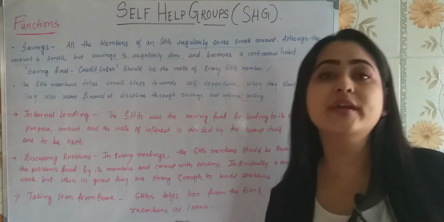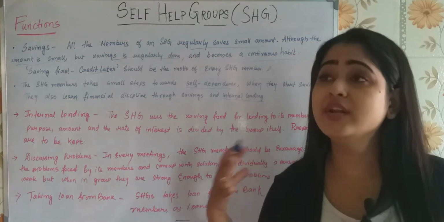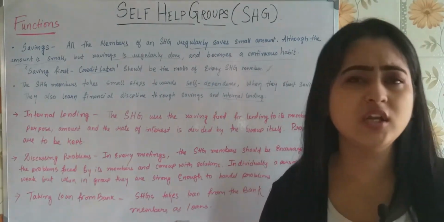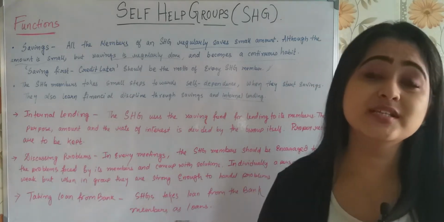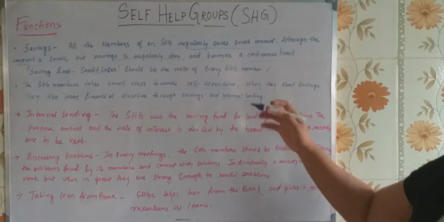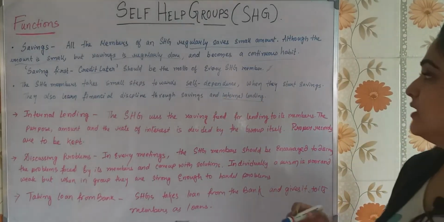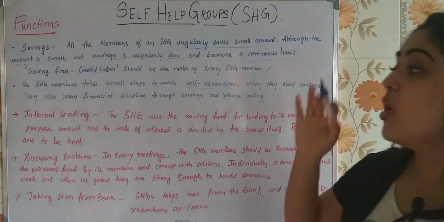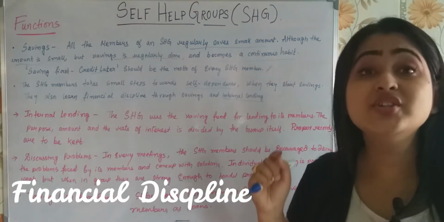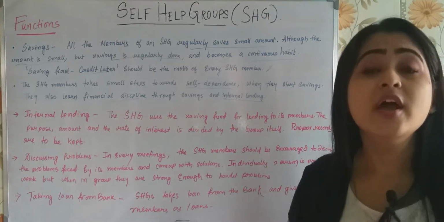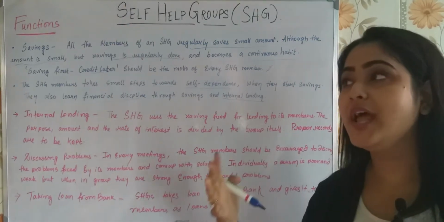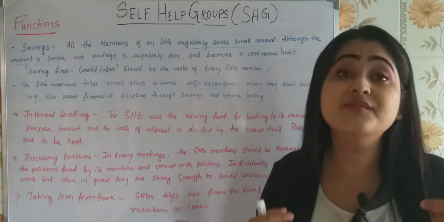They do not have to depend on someone else to go to the bank, ask for a loan, go through the legal formalities. No, not needed. When they have this tendency to save, they become very much self-dependent. So they take small steps towards self-dependence when they start saving. They also learn financial discipline. Yes, financial discipline is very much needed. Even the people in the urban areas who are bachelors or who are staying alone do not have this financial discipline.